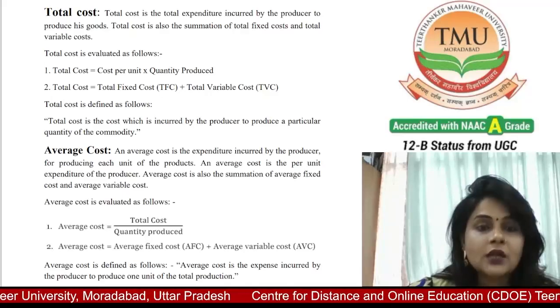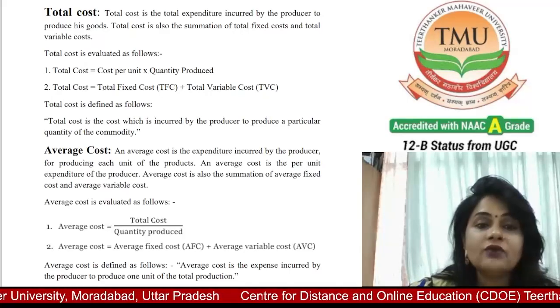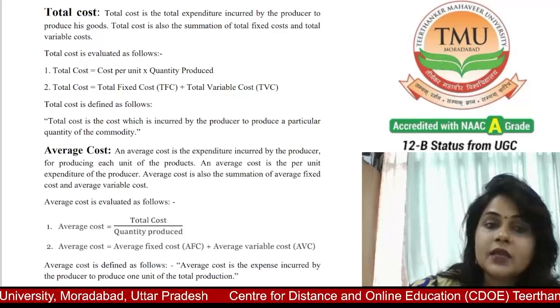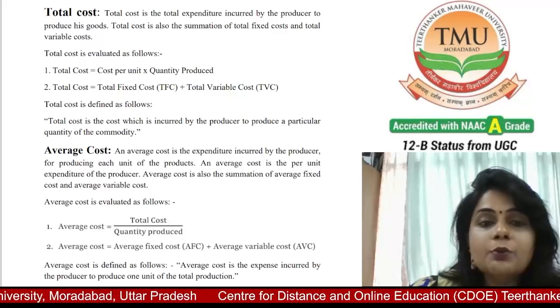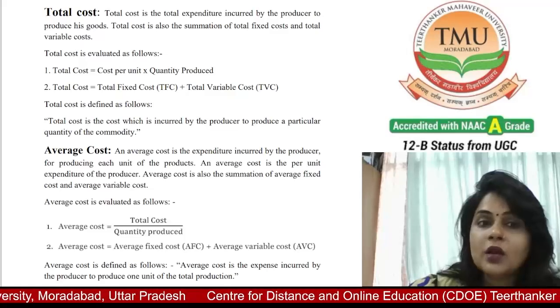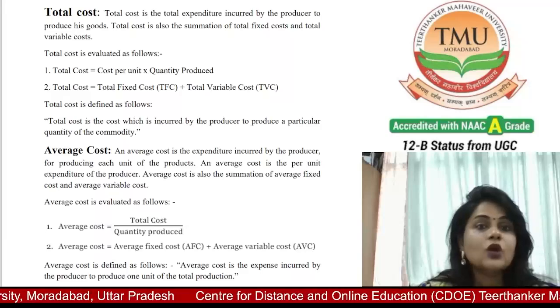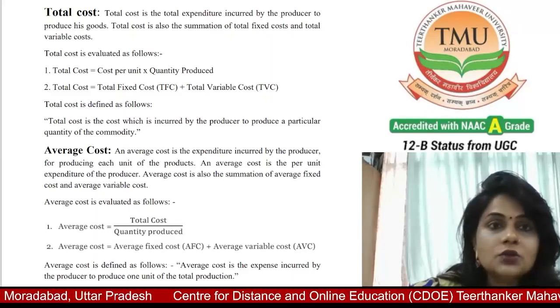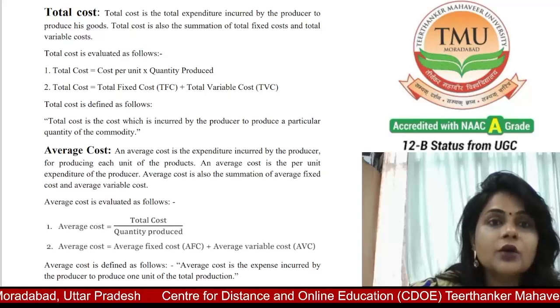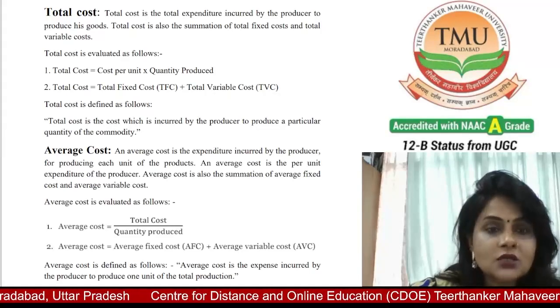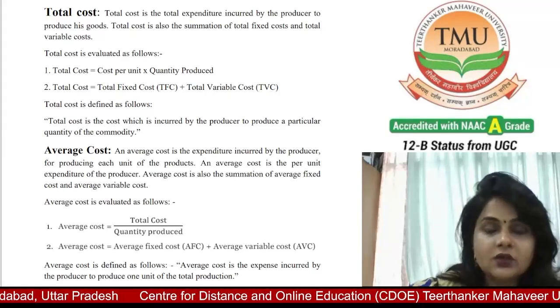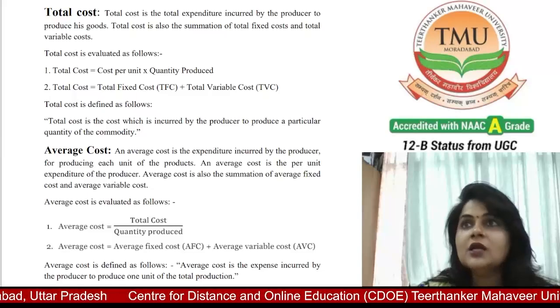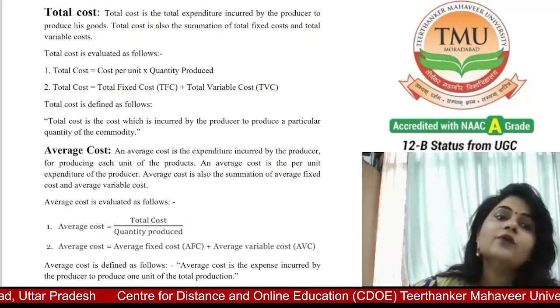In economics, the total cost is described as the cost that is required to produce a product. Total cost is composed of two components. As I have written here, total cost is equal to total fixed cost plus total variable cost, the two components being fixed cost and variable cost.